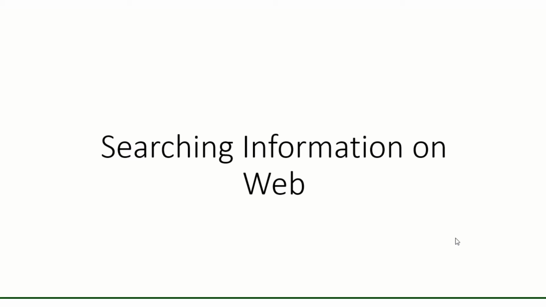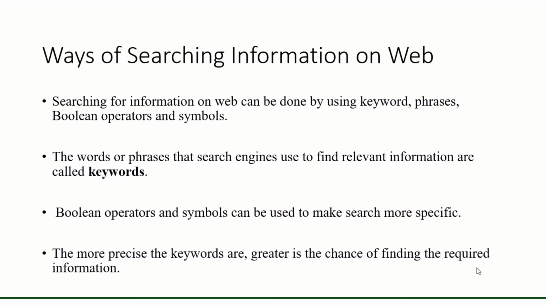In this video, different ways information can be searched on web will be explained. The ways of searching information on web. Searching for information on web can be done by using keywords, phrases, Boolean operators and symbols.